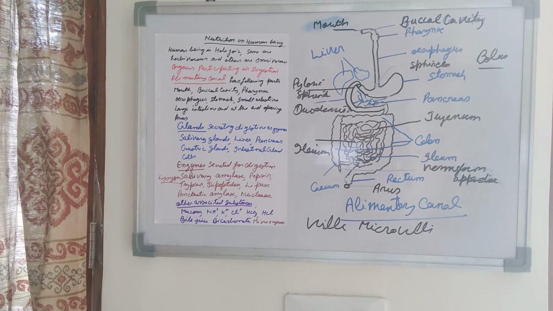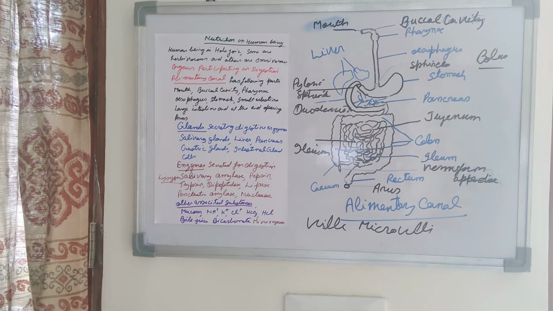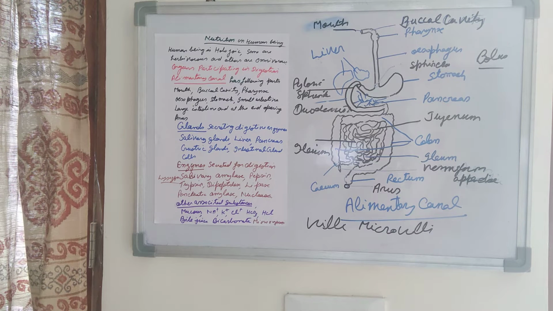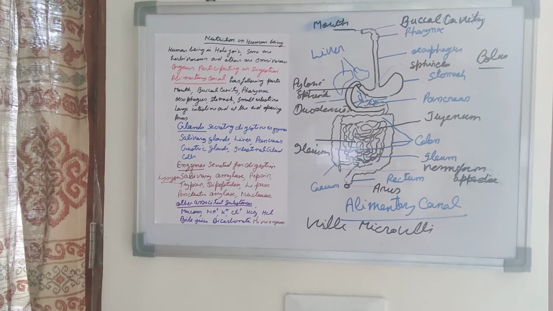So at the time of taking food, this epiglottis covers the trachea. It covers the glottis so that food can't enter it. Then the buccal cavity leads into a tube-like structure, which is the esophagus. No digestion occurs here. The esophagus leads into the stomach. It is a J-shaped structure, and the protein part of the food is digested here.